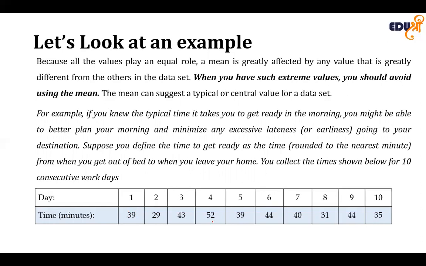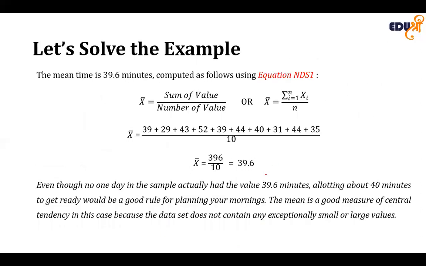Using the collected data, you compute the mean to discover the typical time it takes you to get ready. This is just random data placed here. Ten days have been recorded, and on those 10 days, different times have been recorded. Now, to calculate using our formula, these are all the references that you can gather from.